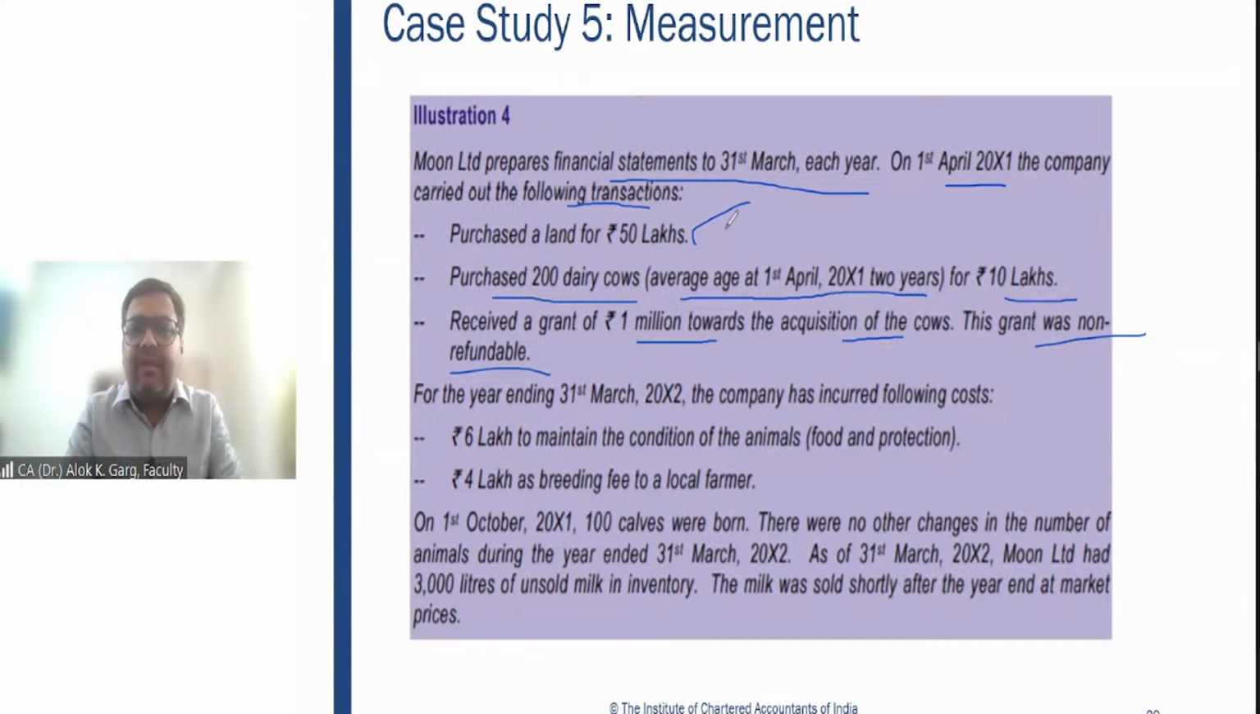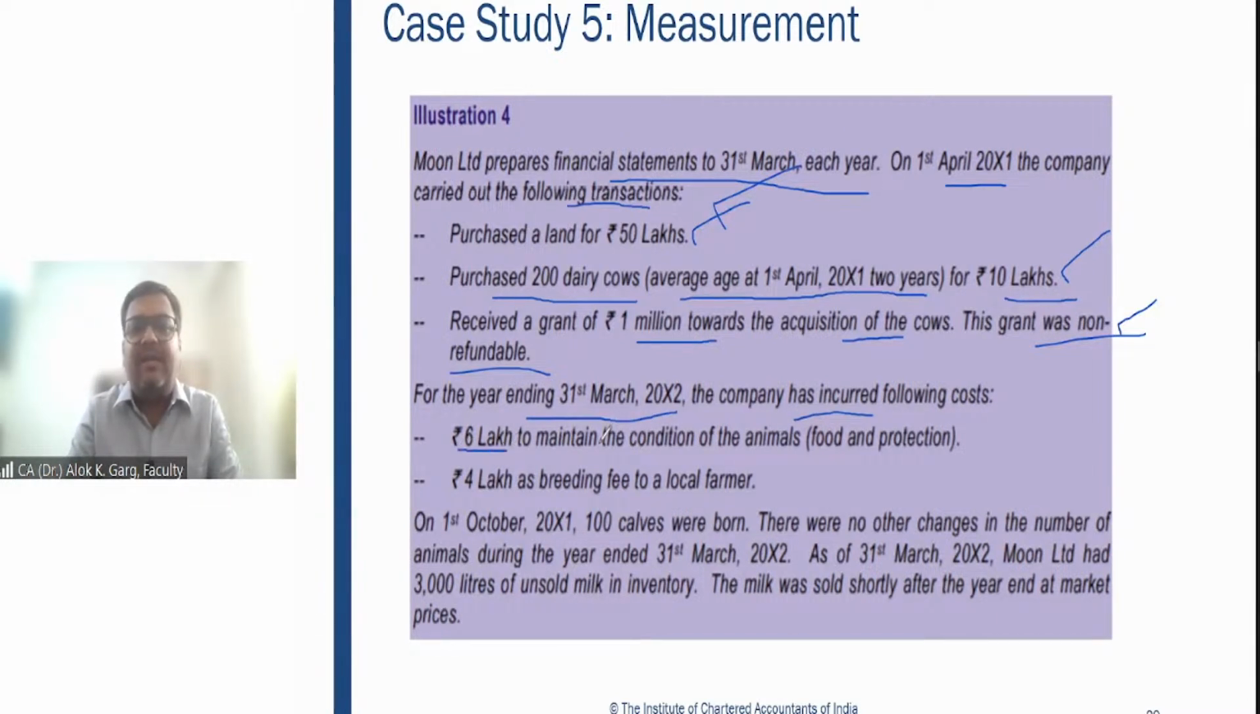So this land will go into the balance sheet as property, plant and equipment. These 200 cows: biological asset account debit to bank account. And bank account debit to other income account, government grant income.